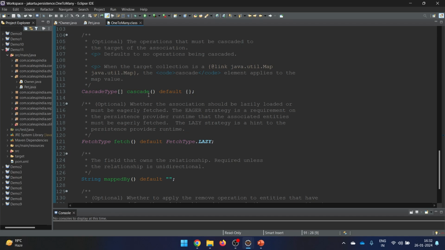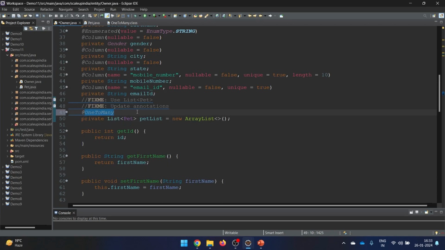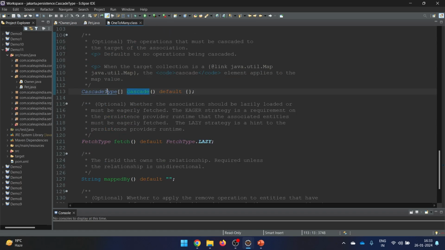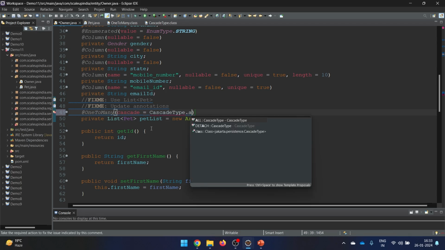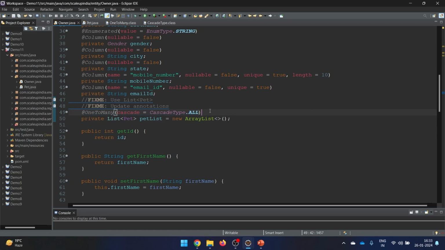Now comes the cascade effect. Cascade effect in detail I have already explained: whatever operation you perform on the owning side, you want the effect to be on the non-owning side also. So in this cascade also, let's give the cascade type. I'll just copy this one and say here cascadeType.all. This is very important, otherwise you will need to write all the operations on both sides, but we don't want that. We want that whenever we are updating the owner, pet also should be updated, and whenever we delete the owner, pet also should be deleted.